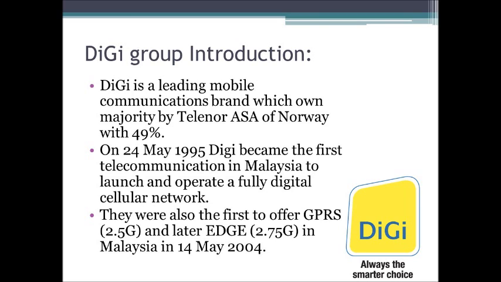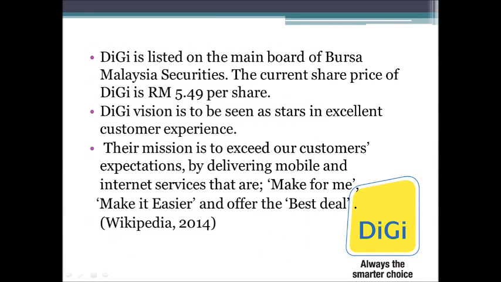Digi is a leading mobile communication company owned majority by Telenor ASA of Norway. In 1995, Digi became the first telecommunication company in Malaysia to launch and operate a fully digital cellular network. They were also the first to offer GPRS and later EDGE in Malaysia in 2004. Digi is listed on the main board of Bursa Malaysia Securities Berhad.